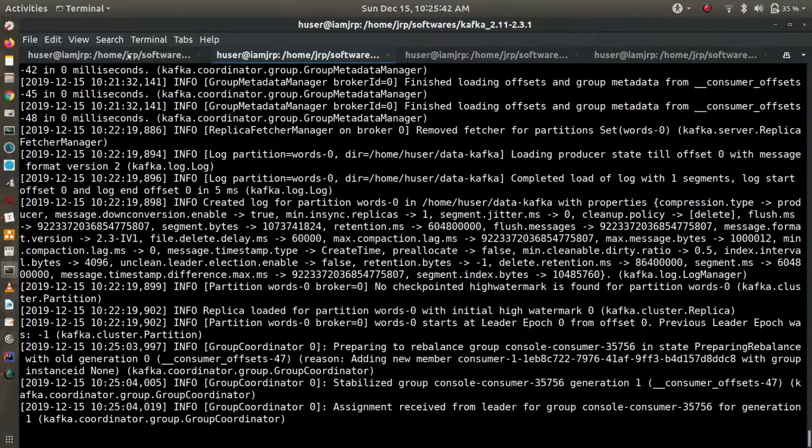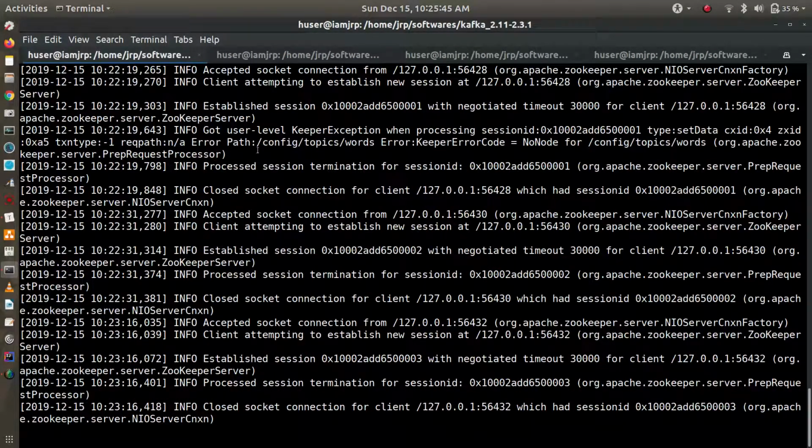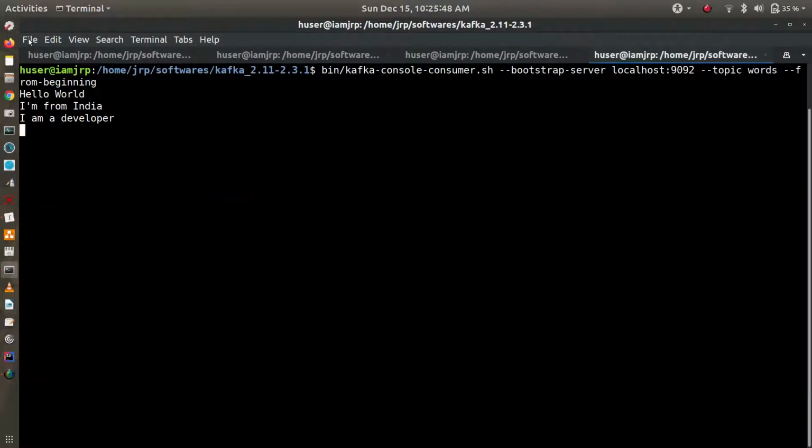This is the broker and this is the server console. Now let it run, and I will show you what is stored inside the data/kafka directory and data/zookeeper directory, where Zookeeper stores its data, where Kafka stores its data, and how it stores. So let's check that. These are the two data directories we created. Let's go into Zookeeper first.